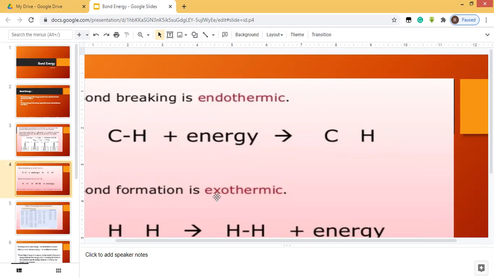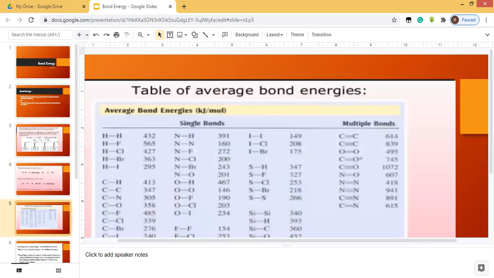While in case of bond formation, if H and H are forming a bond like this H2 molecule, they will release some sort of energy. So bond breaking is an endothermic process, while bond making, or formation, is an exothermic process.